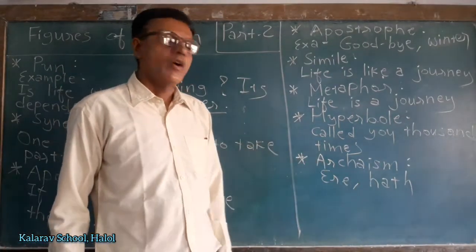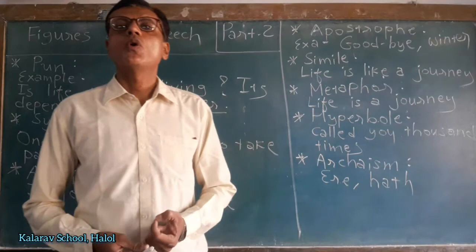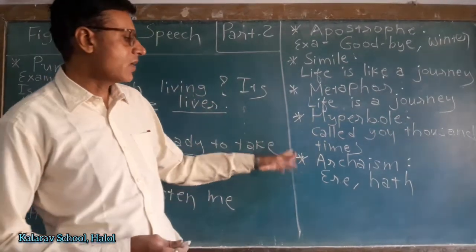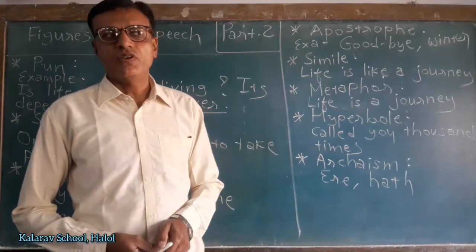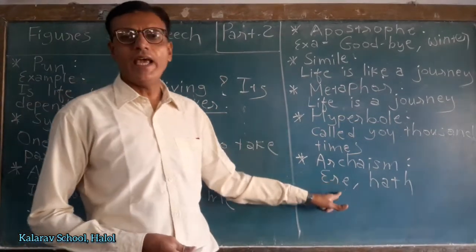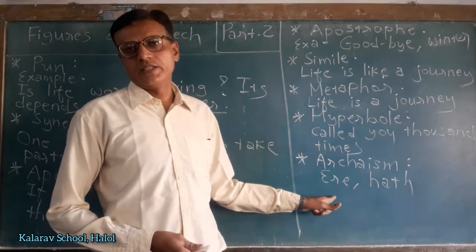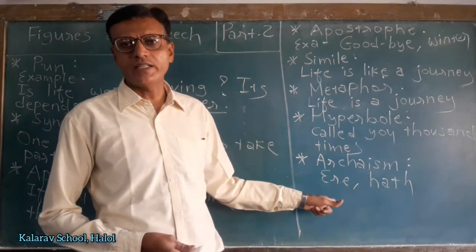Archaism. When the poet will use old words in the poetry, then it is called archaism. For example, ere. Ere means before. Ere is an old word, but the poet can use this type of word in poetry.